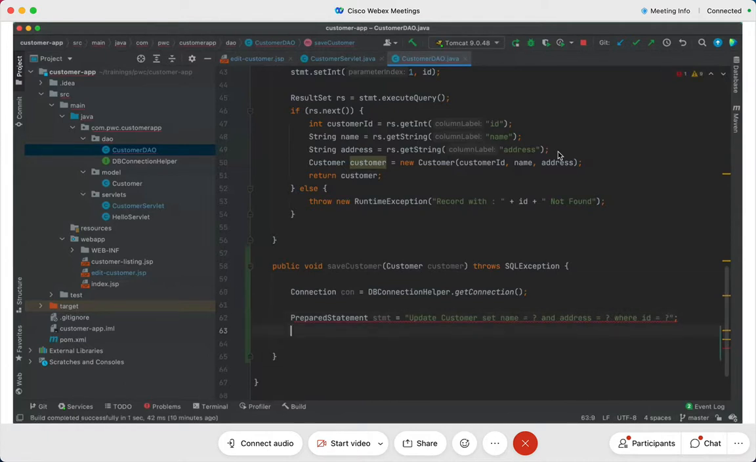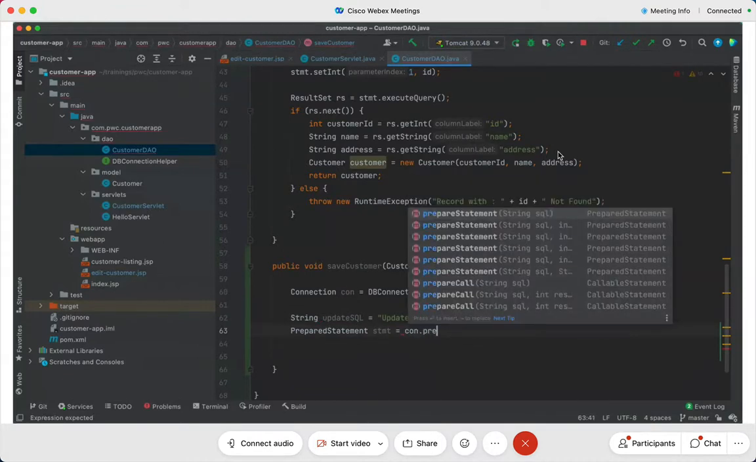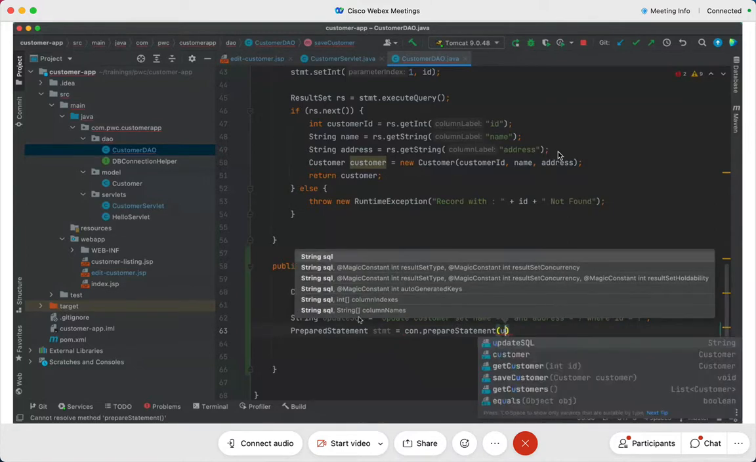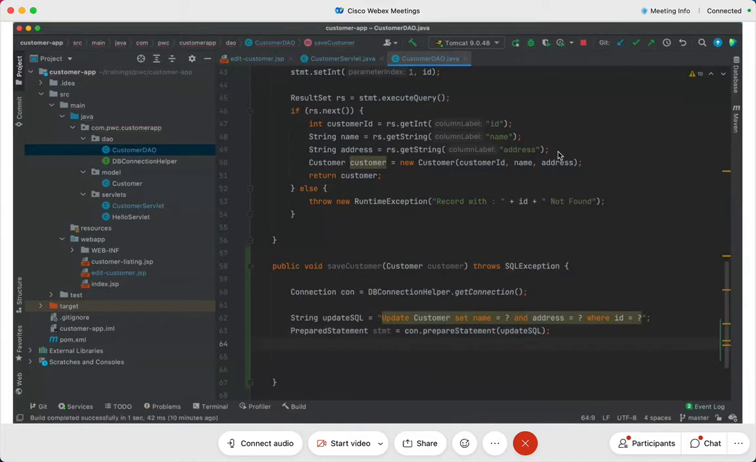Tell me if you have any doubts in this. Let me do this: I'm going to put this into a string here. String updateSQL is equal to this, and then here I'll write con dot prepareStatement, and I'll pass updateSQL as a parameter. PreparedStatement stmt is equal to con dot prepareStatement updateSQL. Any doubts in this? Simple.